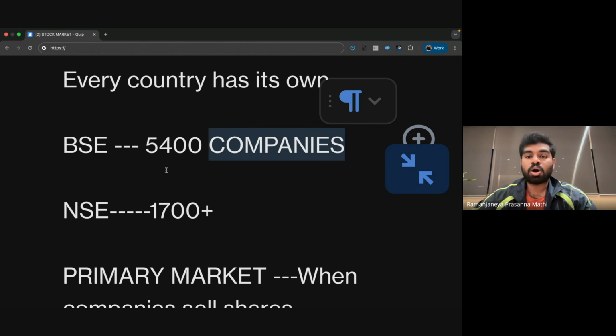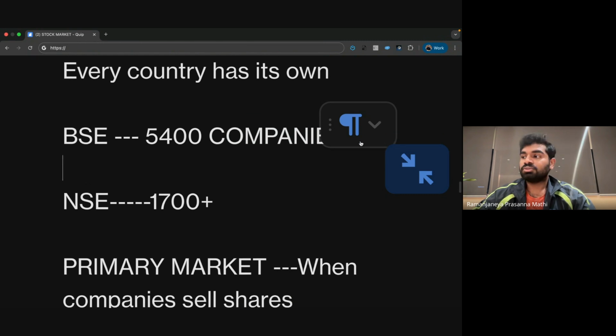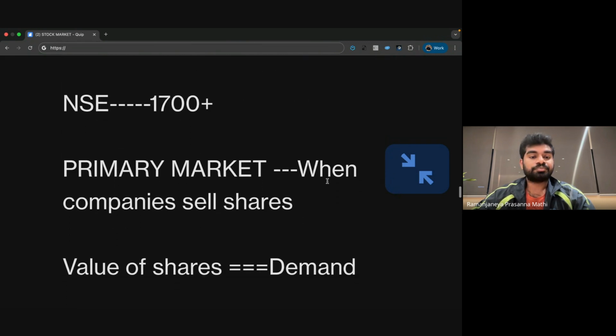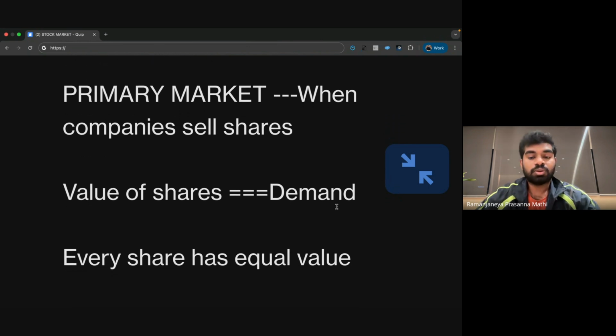BSE means Bombay Stock Exchange. NSE means National Stock Exchange. This BSE has 5,400 companies, whereas this NSE has 1,700 companies. Okay. Now in the market, there are two types of market. One is primary market, another one is secondary market.